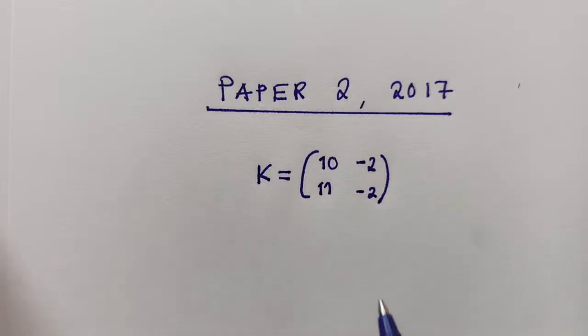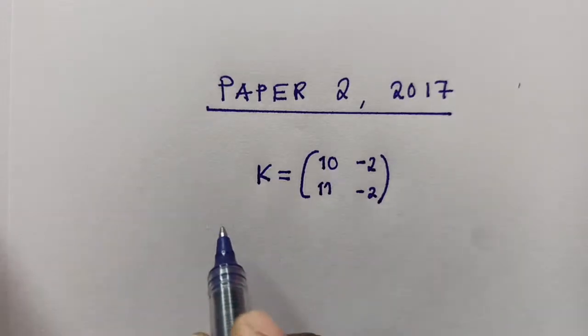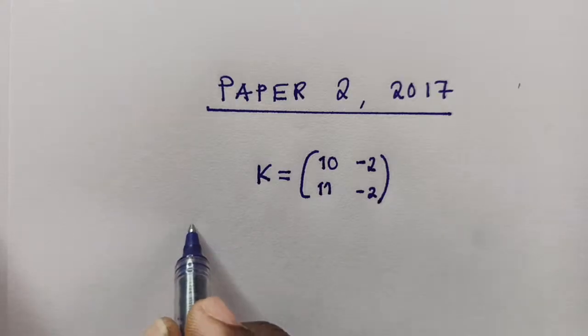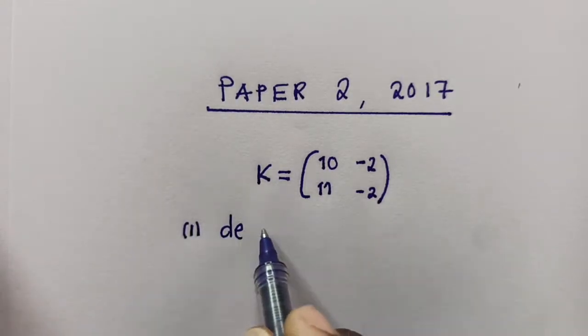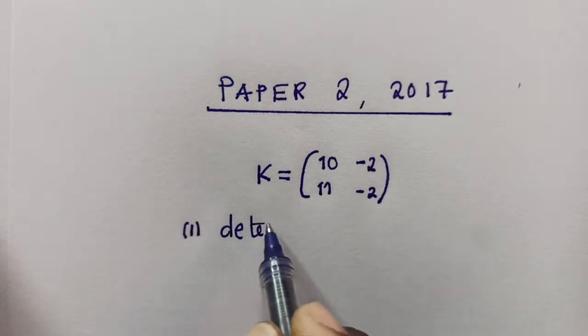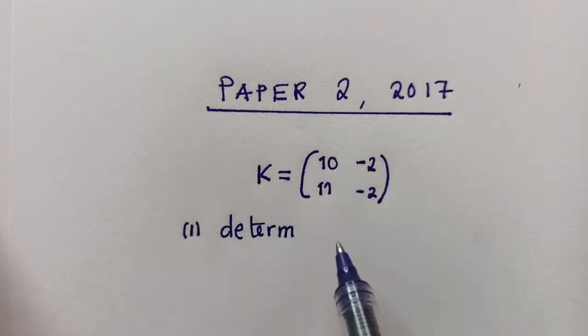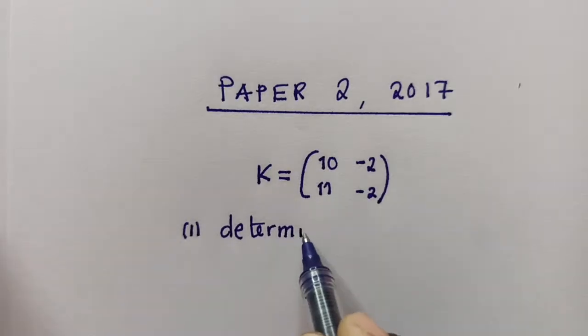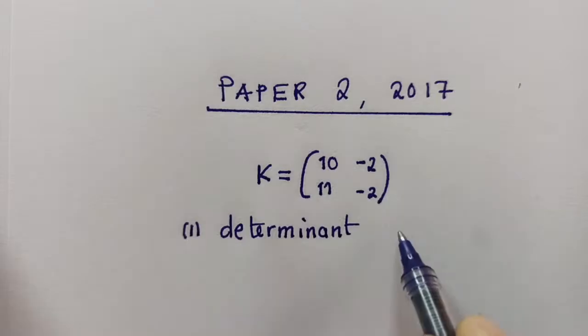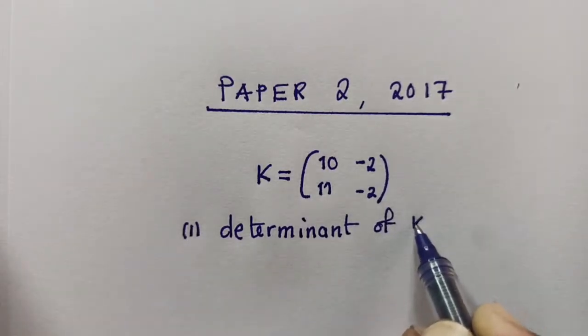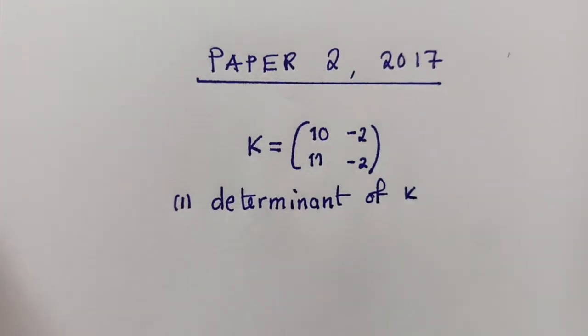And then they said, find the determinant. So question 1 was to find the determinant, which I know you're able to find. So try to find the determinant. What determinant are you getting? So find the determinant of K. What are you finding yourself when they say find the determinant of K?